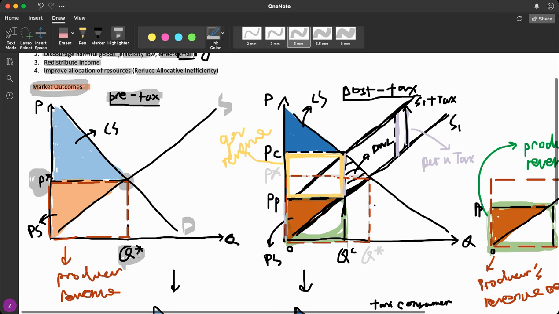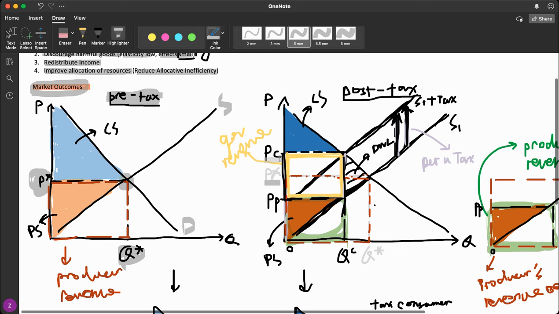Now, after taxes are imposed, for every single quantity, the price is going to go up, and the amount is exactly equal to the amount of taxes. This amount is represented by the vertical line. Since it is a parallel upward shift, these vertical lines are all equivalent. Now we see equilibrium price increases from P star to PC, and PC is the price that will be paid by the consumers.